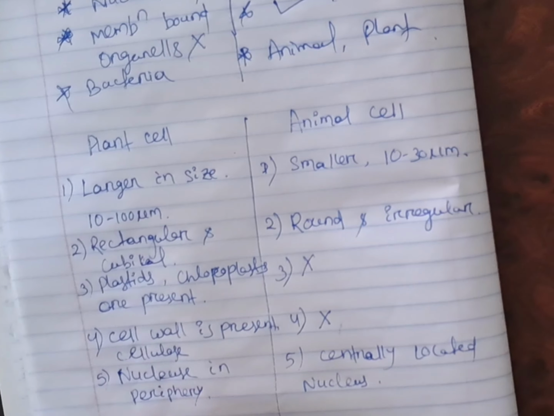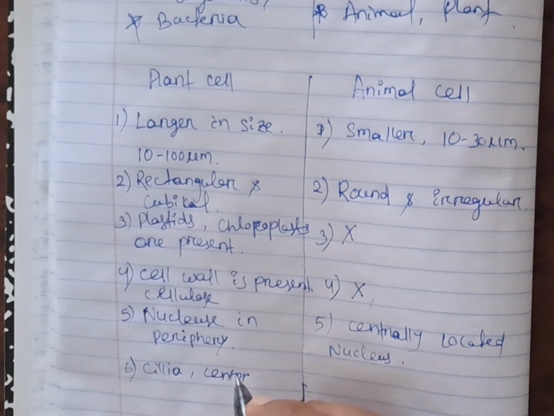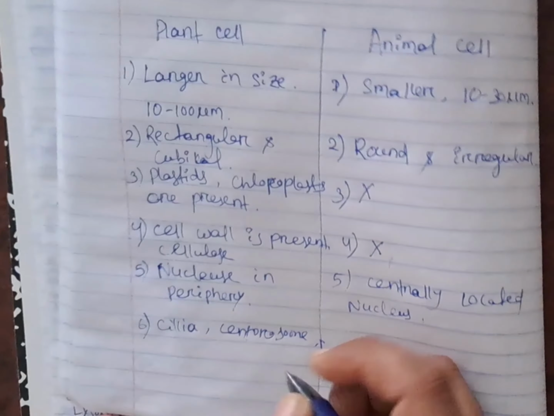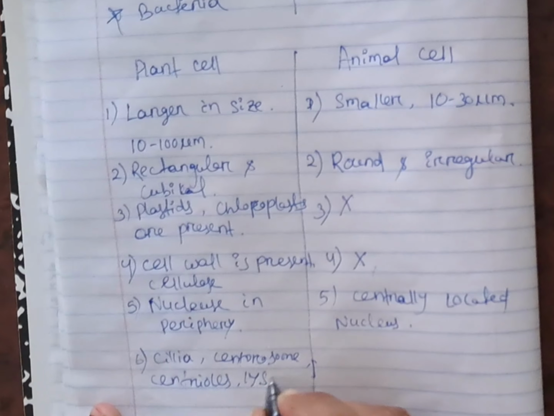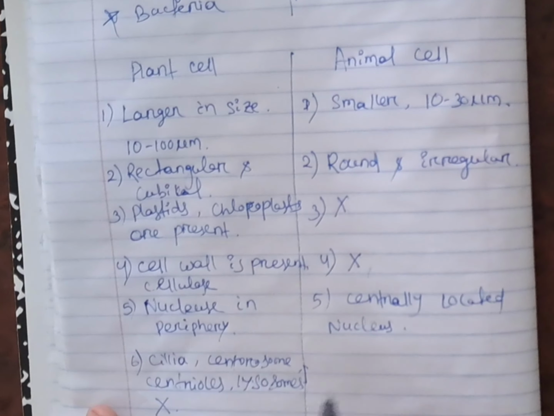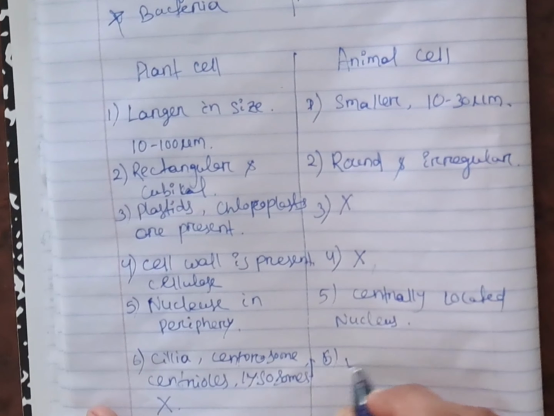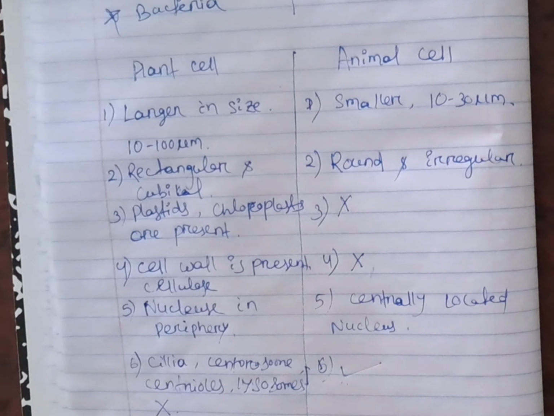And then cilia, centrosome, centrioles, lysosomes are absent. But these all are present in the animal cell. Cilia, centrosome, centrioles and lysosomes all are present in case of animal cell.